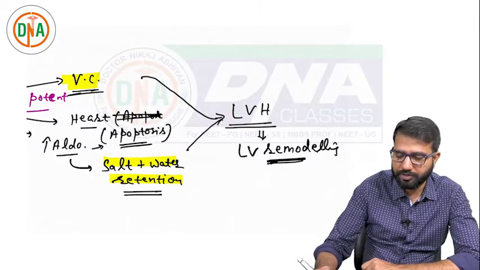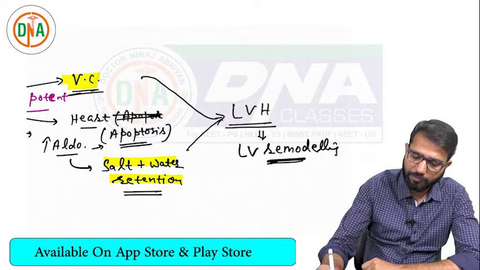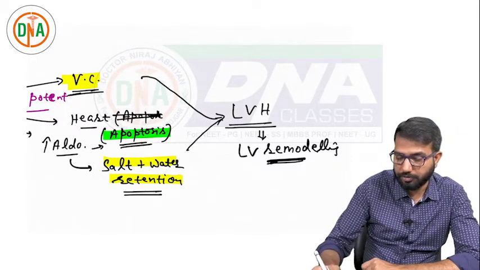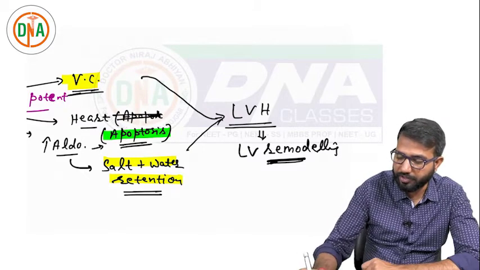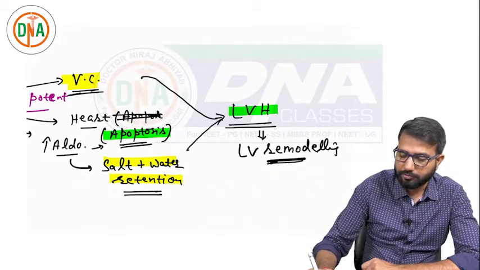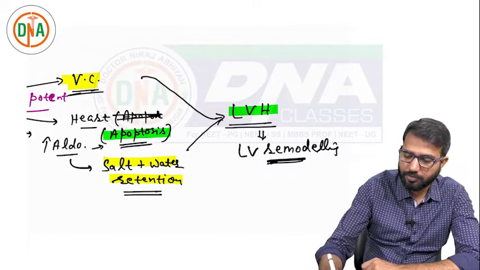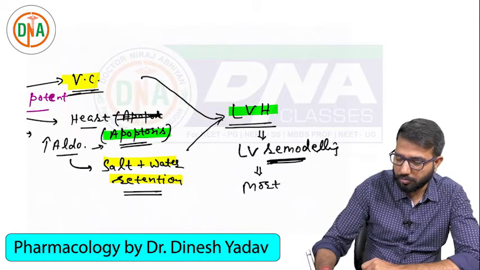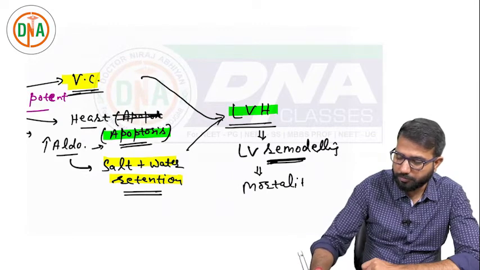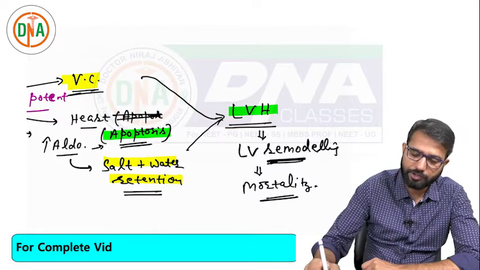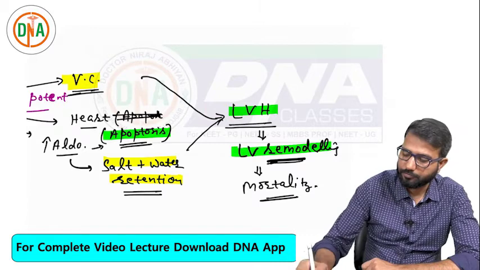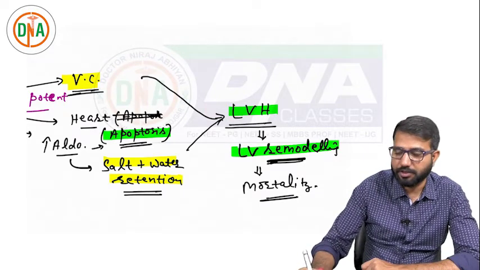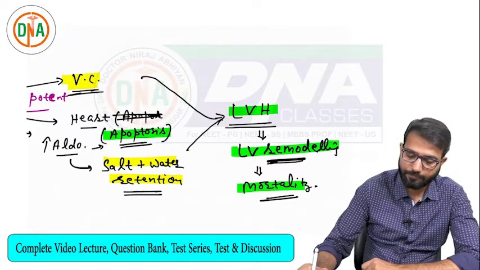Because of this compensatory pathway, the apoptosis effect and the vasoconstrictor, there will be LVH. You can see ultimately there will be increased mortality. So the RAS pathway leads to left ventricular remodeling. In a heart failure patient, this is risky, it increases the mortality.